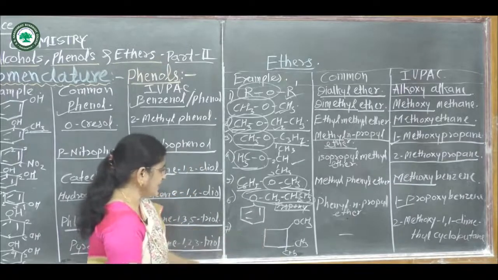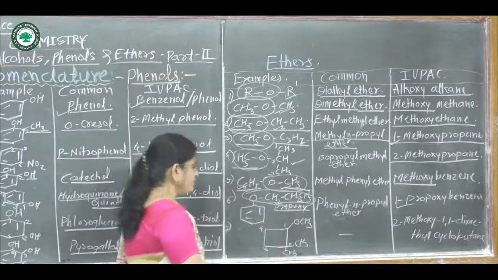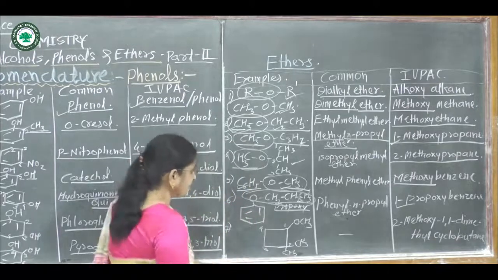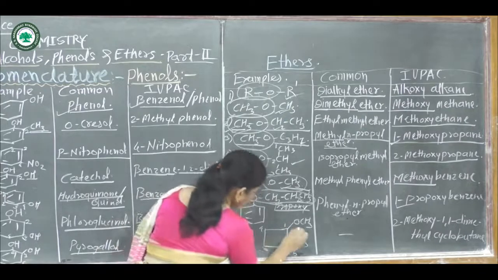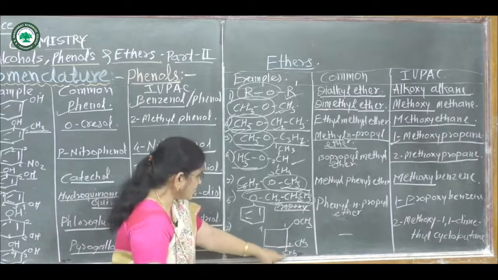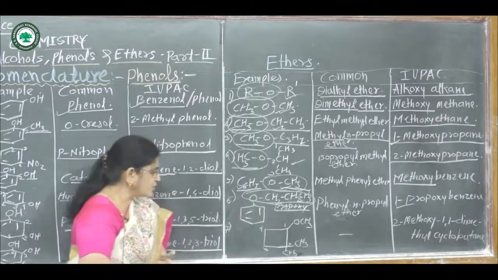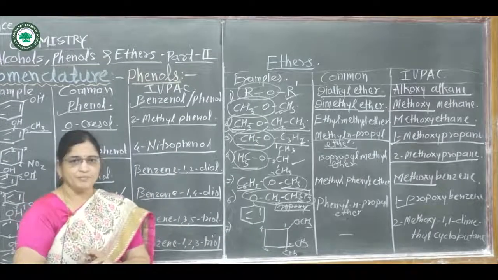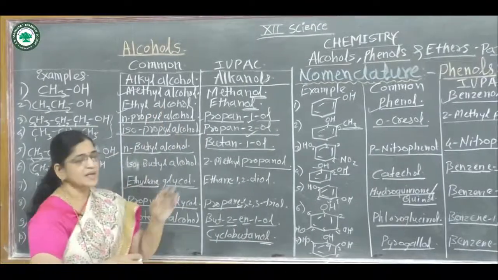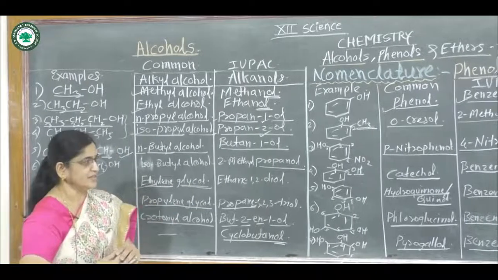And last one again here cyclic compound, that is on this cyclobutane, it contains 4 carbon atoms. In this cyclobutane, suppose this is carbon number first, second, third and fourth. On first carbon atom, methoxy group is attached, and on second carbon atom two methyl groups. Hence, name of this compound is 1-methoxy-2,2-dimethylcyclobutane. In this way, there are some examples of this common name system and IUPAC system of alcohols, phenols and ethers.